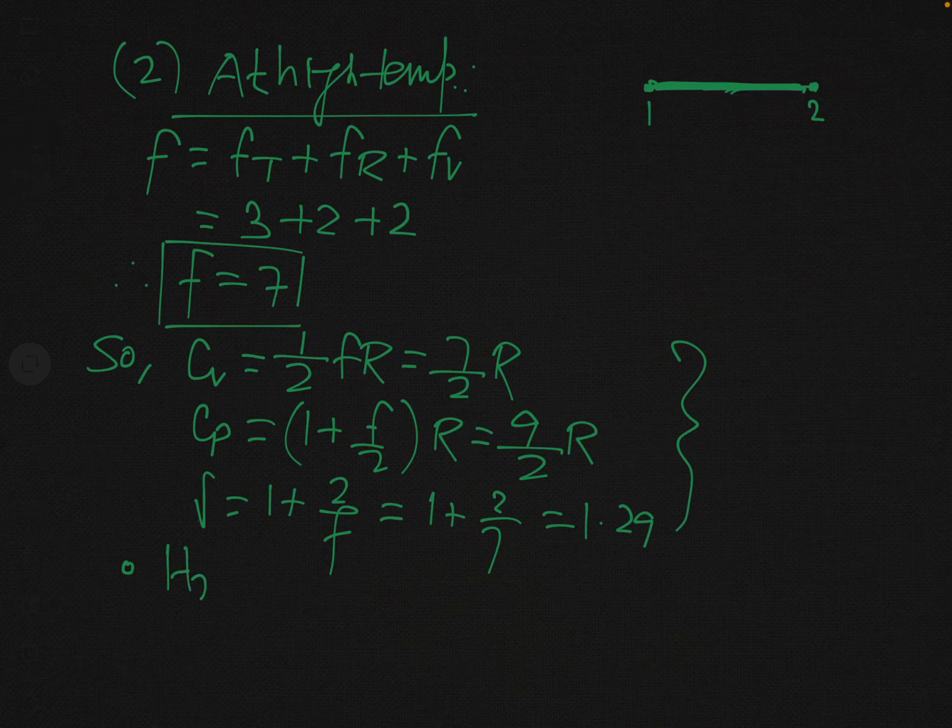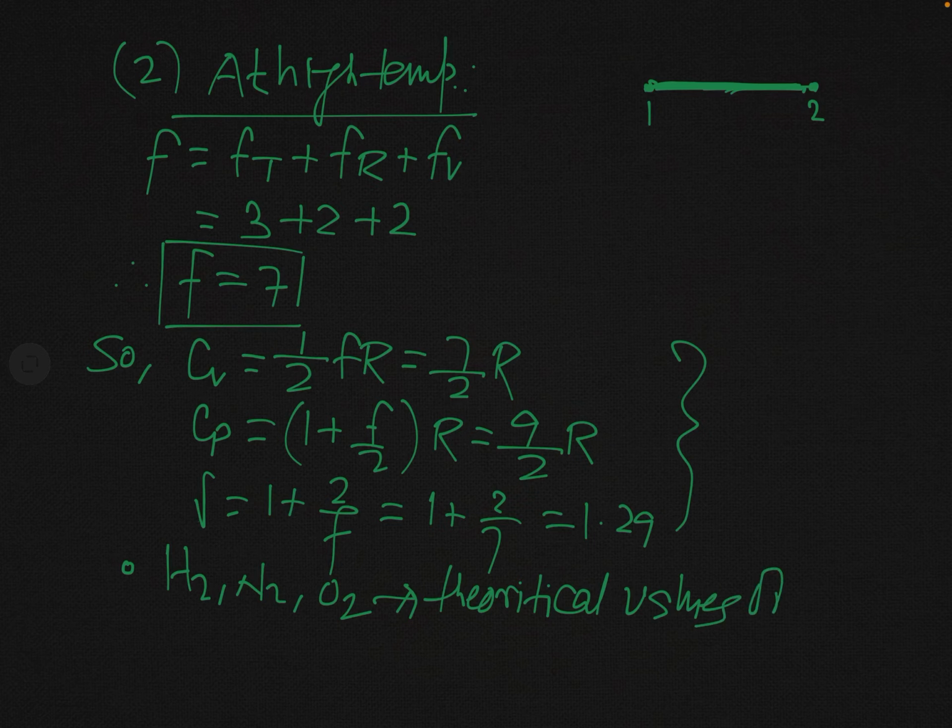In case of gases like H2, N2, O2, theoretical values mean the values that you have just found out.